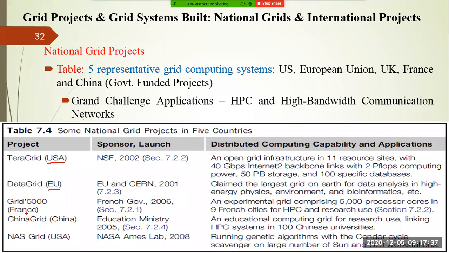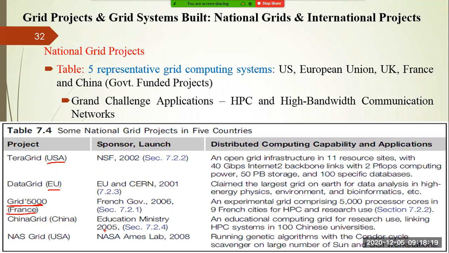Similarly, you can see we already discussed Grid 5000. We will again revisit Grid 5000 today, which is offered by France, sponsored by the French government and launched in 2006. Similarly, China has a specific grid called ChinaGrid, which is sponsored by the Ministry of Education of China and was launched in 2005. Similarly, NAS Grid is also provided by the USA, sponsored by NASA Ames Lab, and launched in 2008.